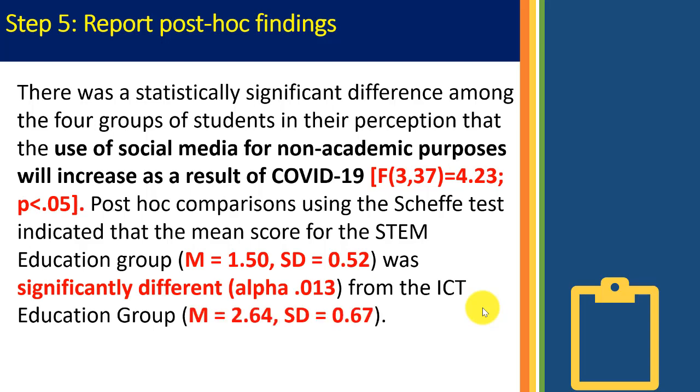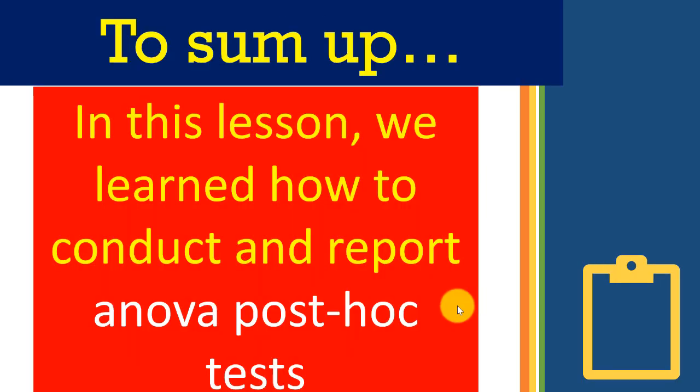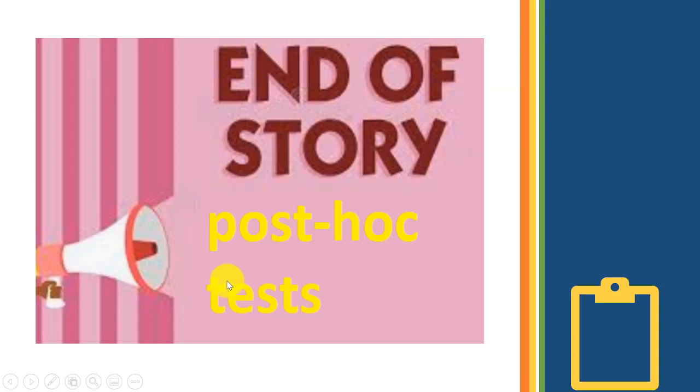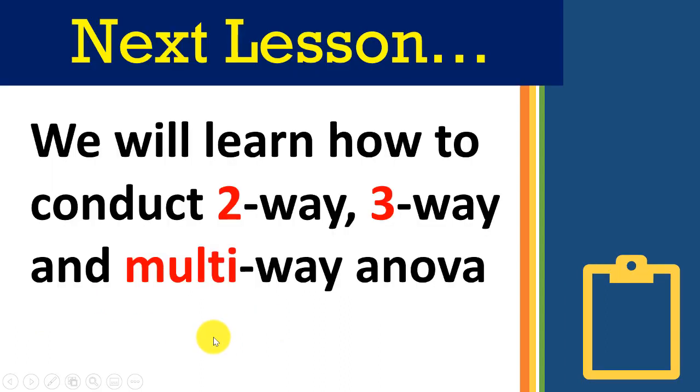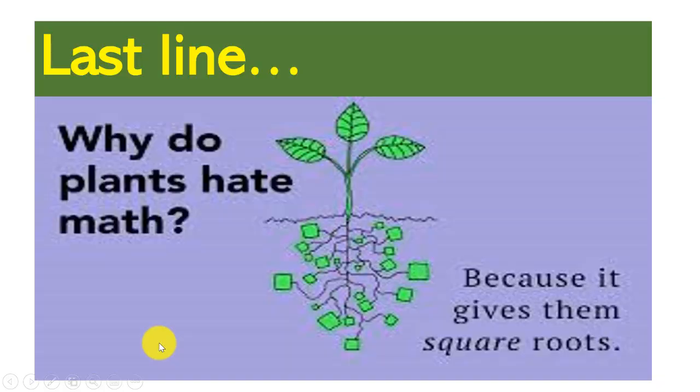Okay, so to sum up, what did we learn in this lesson? We learned how to conduct and report ANOVA post-hoc tests. End of story for post-hoc tests, but not end of story for ANOVA. Why is that so? Because in this lesson we only looked at one-way ANOVA. In the next lesson we'll be conducting two-way, three-way, and multi-way ANOVA. Multi-way just means 3, 4-way, 5-way, 6-way, 1 million-way ANOVA.